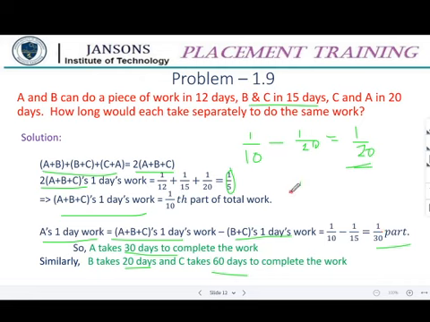For C it is 1 by 10 minus A plus B's one day's work, which is 1 by 12. So this is equal to 1 by 60. So C takes 60 days to complete the work. I hope it is clear.